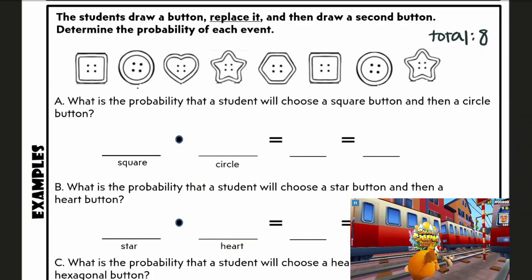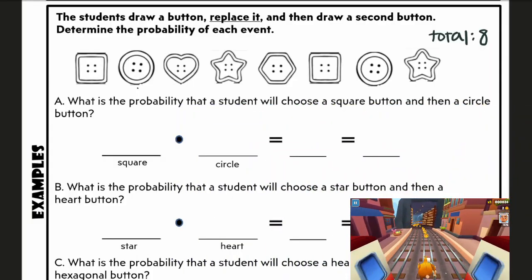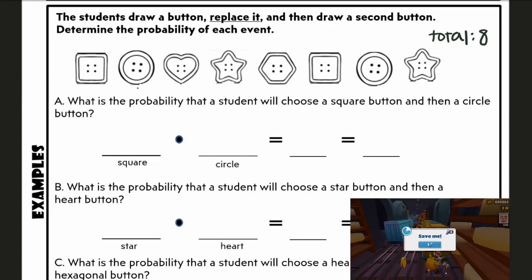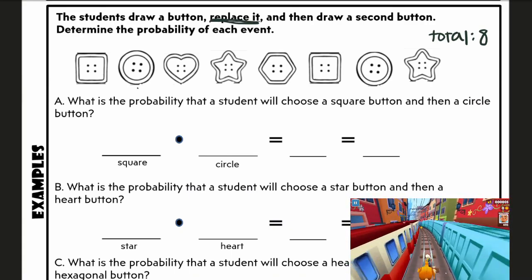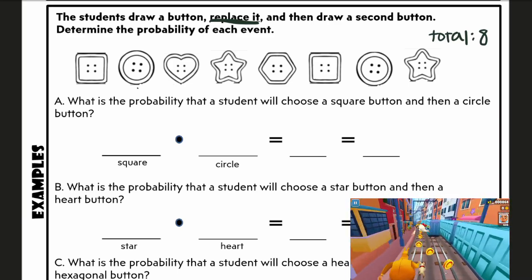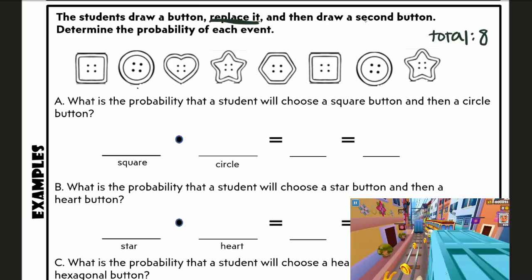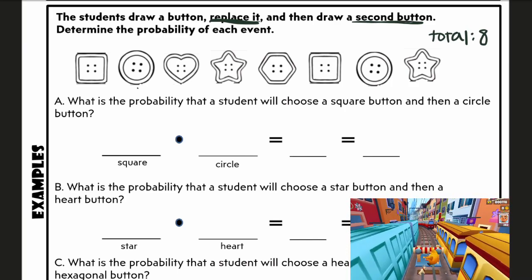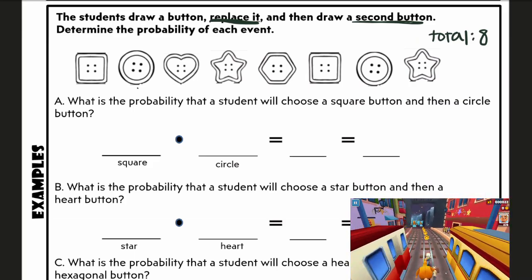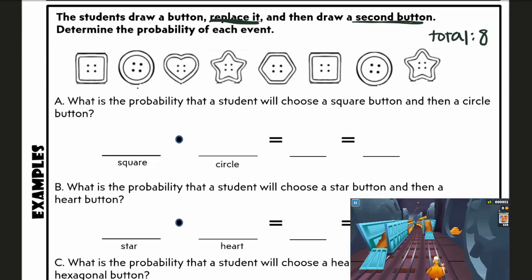Now, let's look at our problem. It says the students draw a button, they replace it, that keyword replace it, and then draw a second button. And then we're determining the probability of each event. So we have a compound probability because we're drawing twice, not just once.